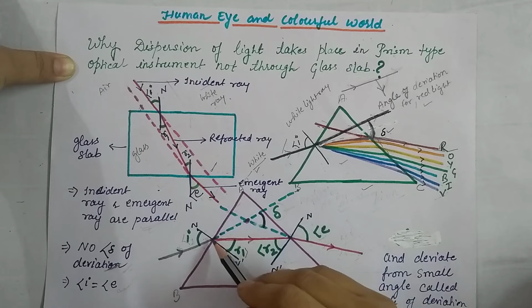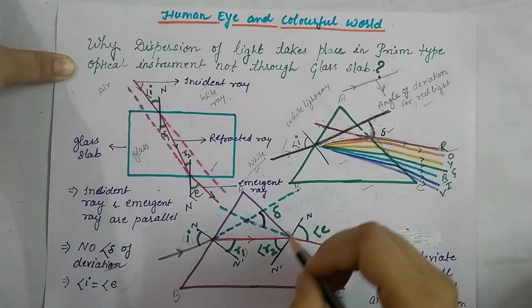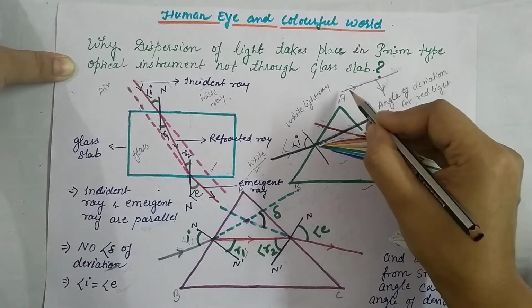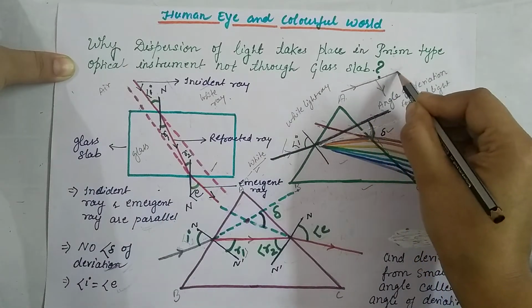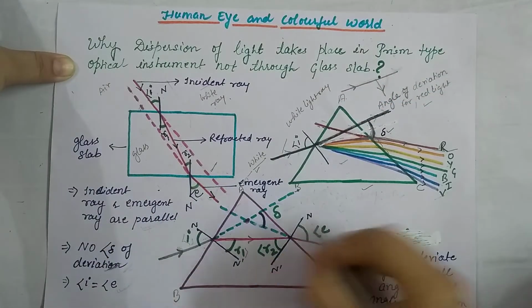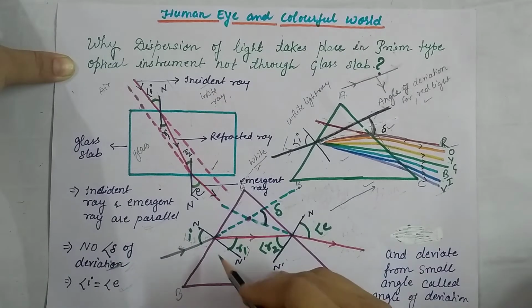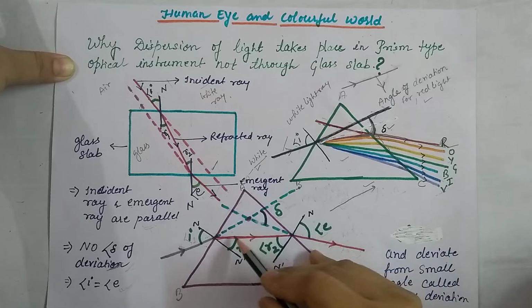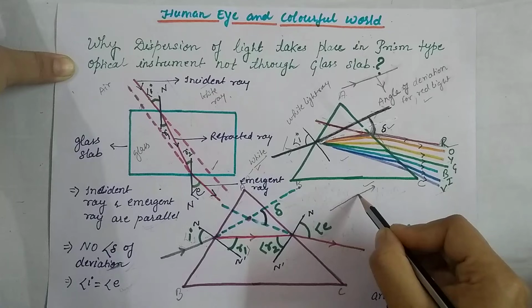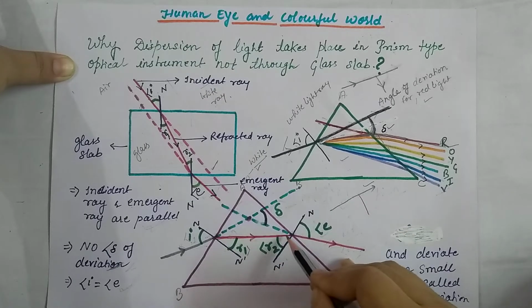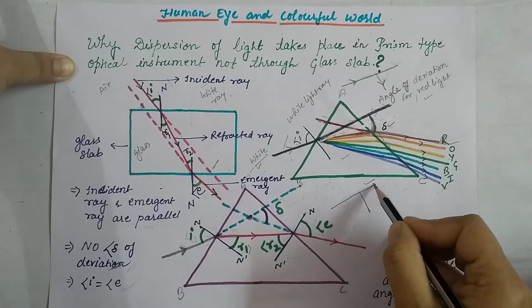So what is the meaning of angle of deviation here? Basically, the white light should go straight, as the light ray goes straight up to here. But it gets refracted from its own path.